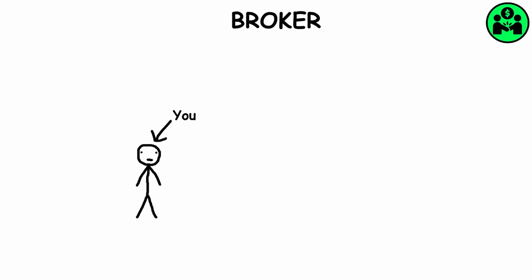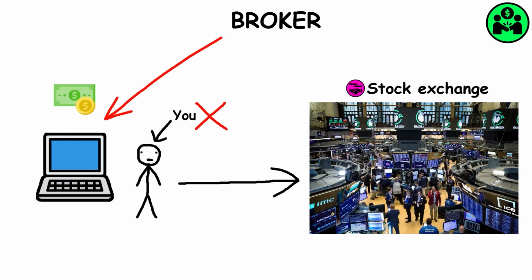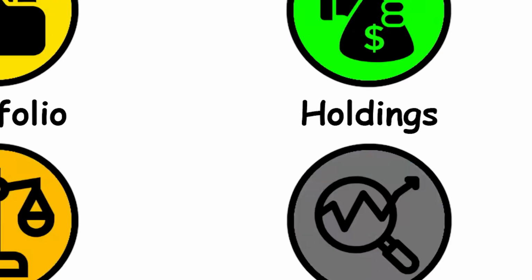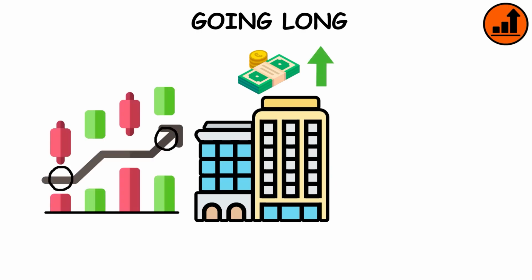Broker. Since you can't directly go to the stock exchanges to buy stocks, someone will do it for you, usually for a fee. This is called a broker. Nowadays, they are mostly online platforms. Going long. Betting that a company's stock price will increase so that you can buy low and sell high.